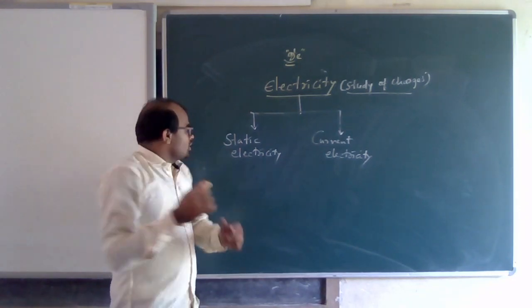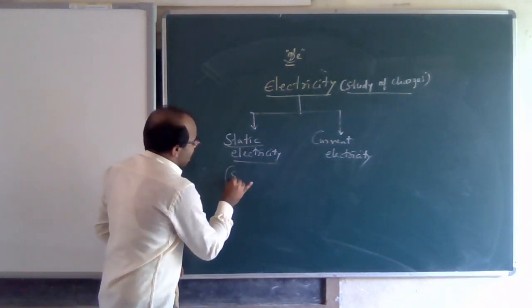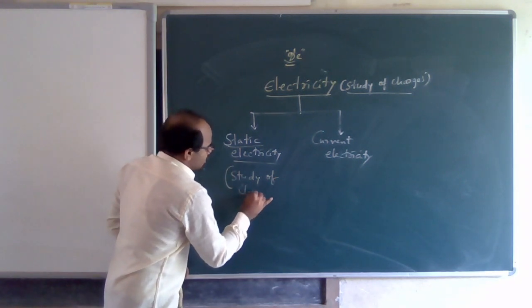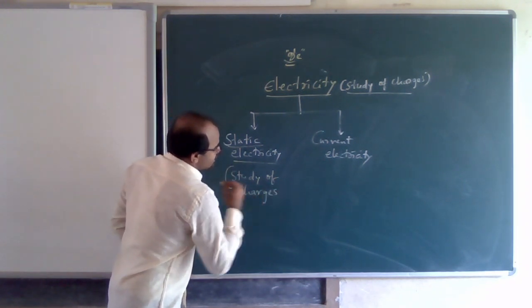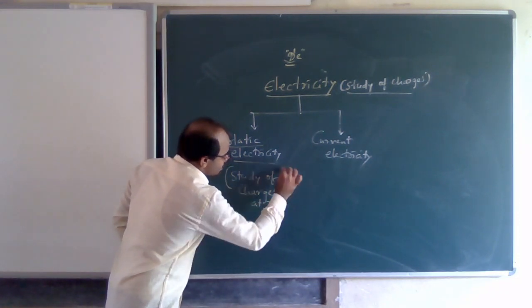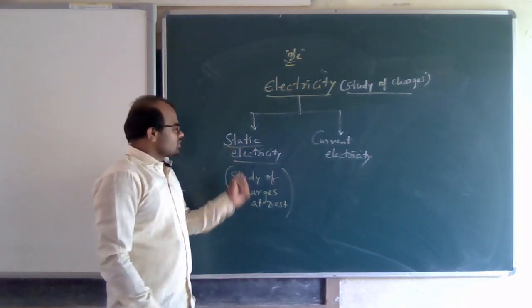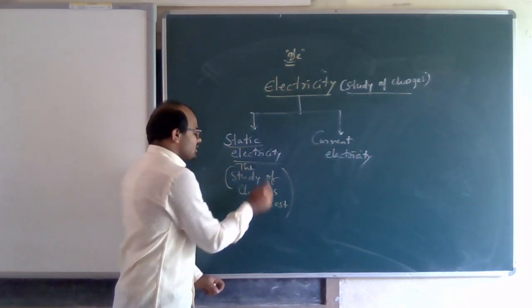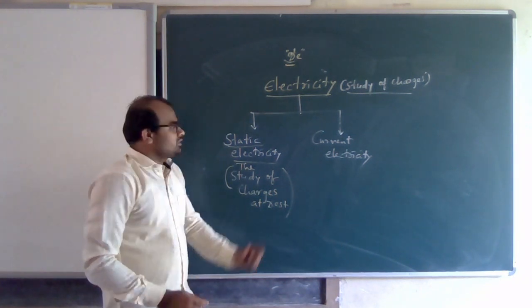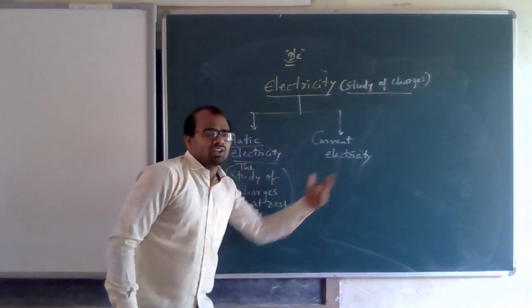We will learn about current electricity later.